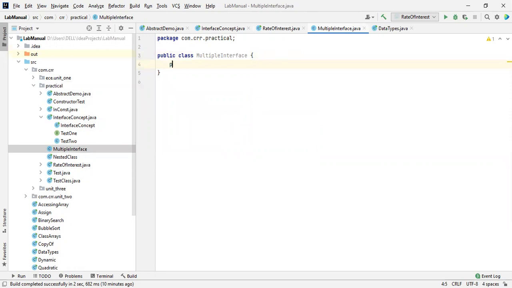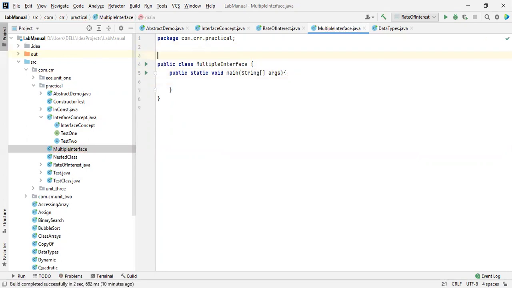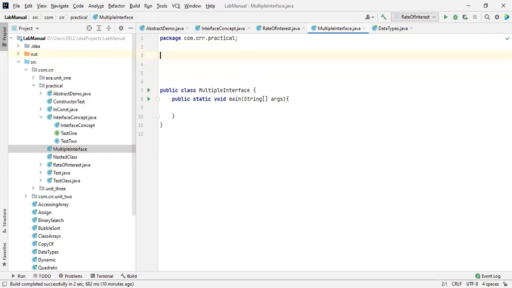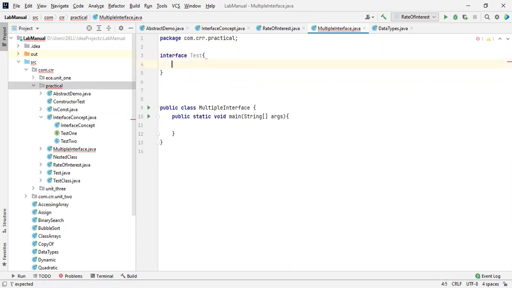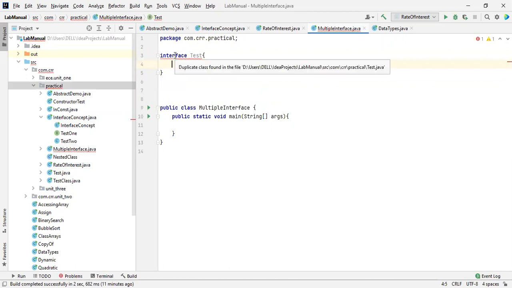Look, static void main, String arguments. Okay, cool. Now I'm going to declare an interface over here. How are we going to declare that? With the keyword interface. I'm going to take a name like Test. Sorry, it should be a capital letter.